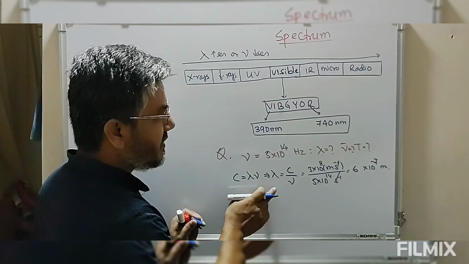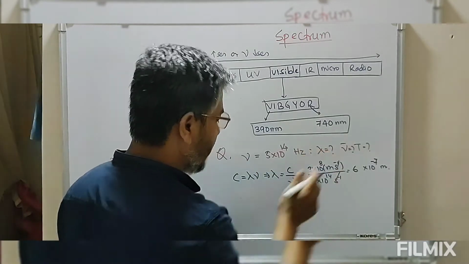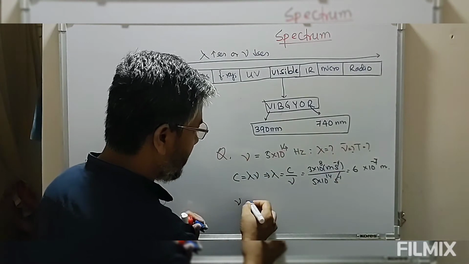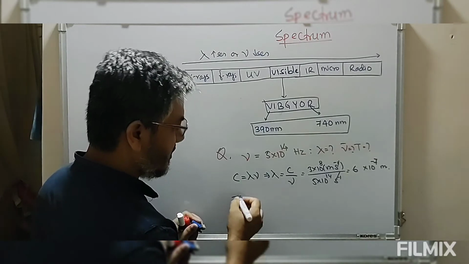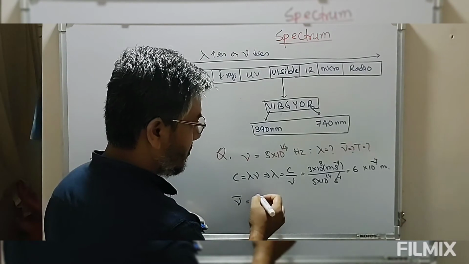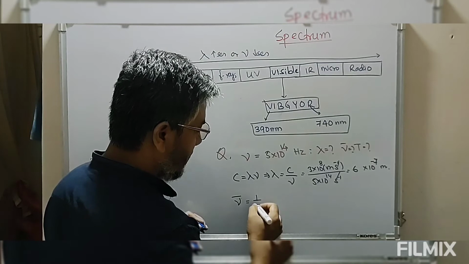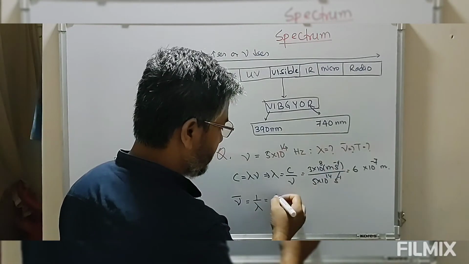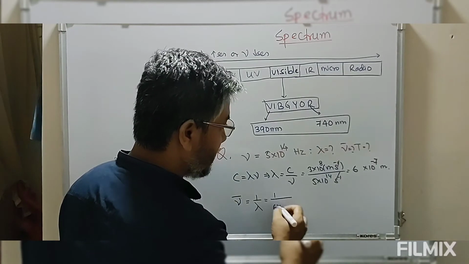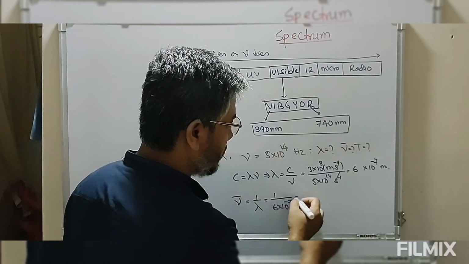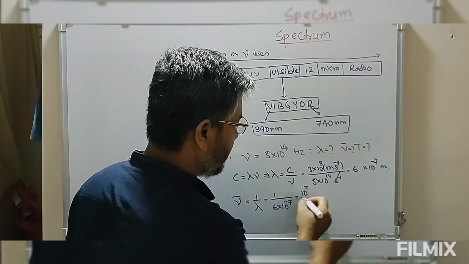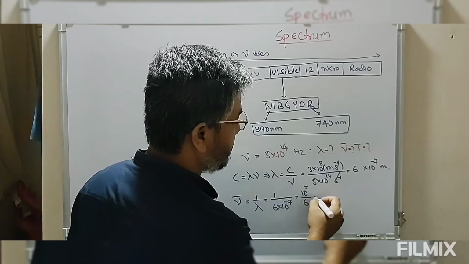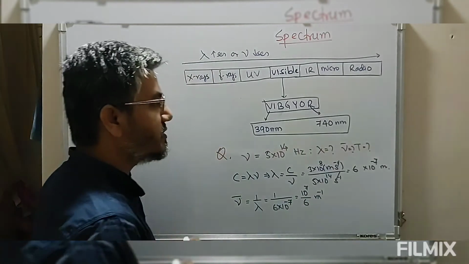Now once we have this wavelength, we can define wave number. So wave number is 1 by wavelength. We have this wavelength, that is 1 divided by 6 into 10 to the power minus 7. So we have 10 to the power 7 divided by 6. So this will be meter inverse.